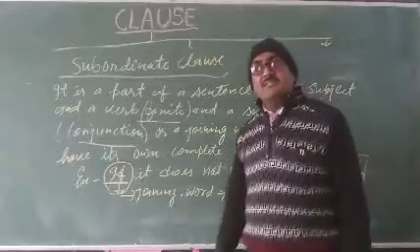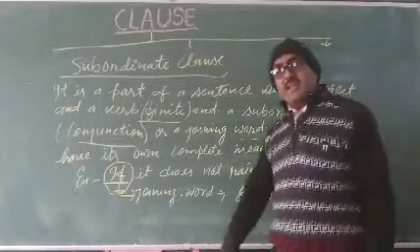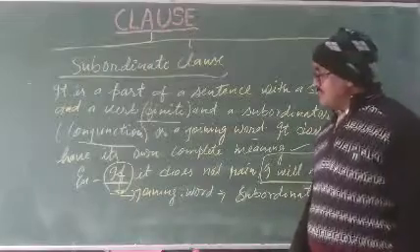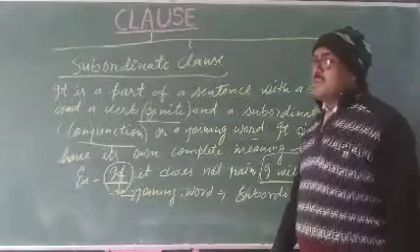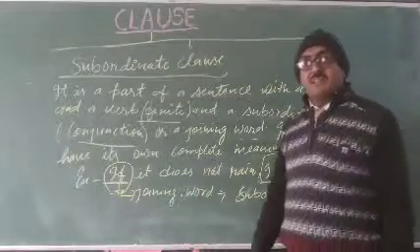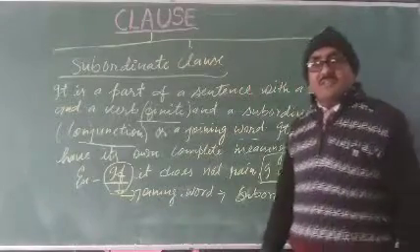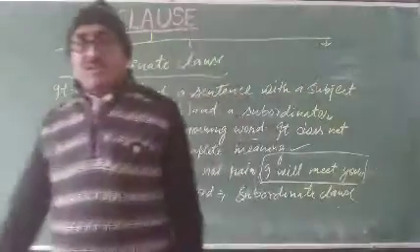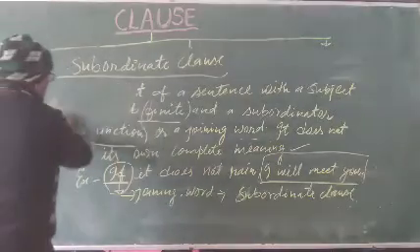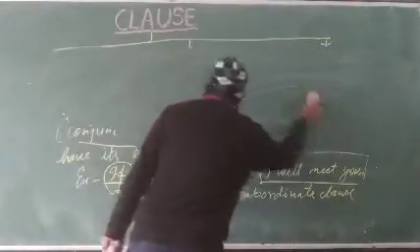The next condition: if the particular sentence does not complete its meaning and is completed with a subordinate clause, that is also a principal clause if there is no conjunction with that particular part of the sentence. Now see here, I will tell you more about it through examples. See here some more examples.